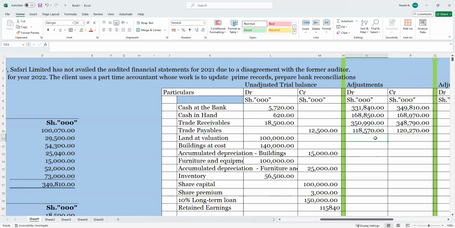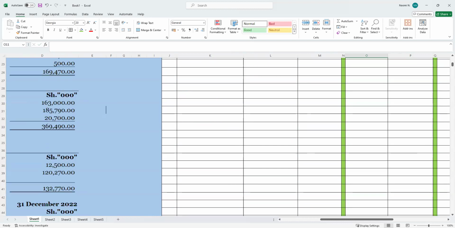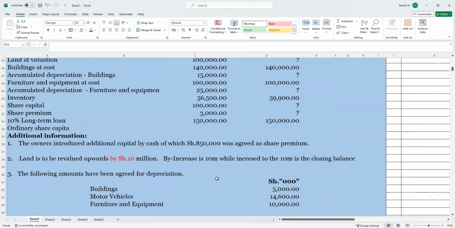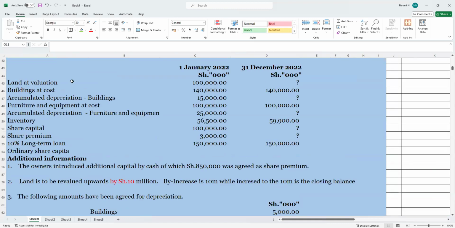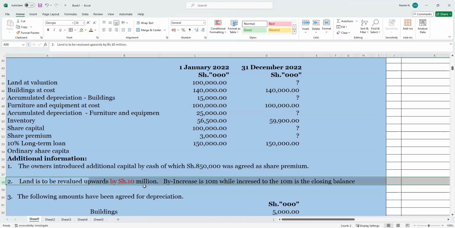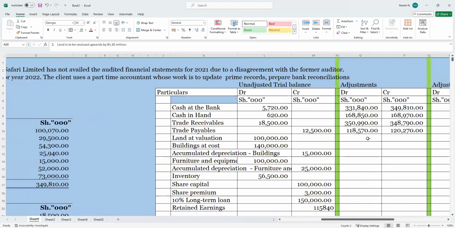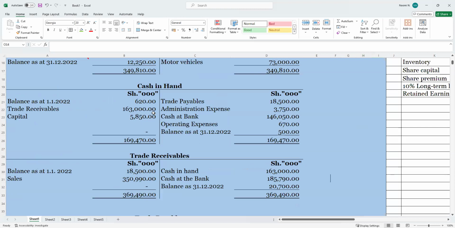Then we have here, what do we call it? We will come here because we are doing an adjustment of these opening balances. So we are being told ending balances for this one we are not given, but we are given the adjustment. It was revalued by, so it means we need to adjust with 10,000. I hope that is literally clear with us, that you will not get confused in the exam. Okay, so that is 10,000.